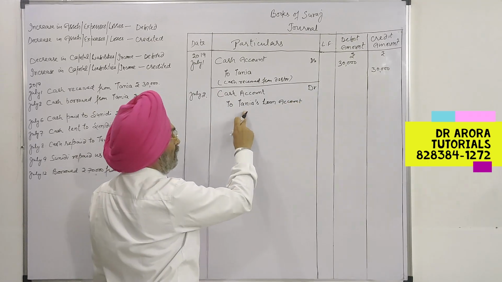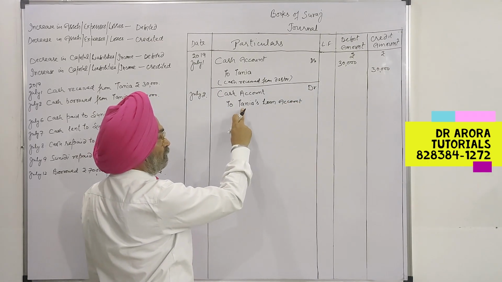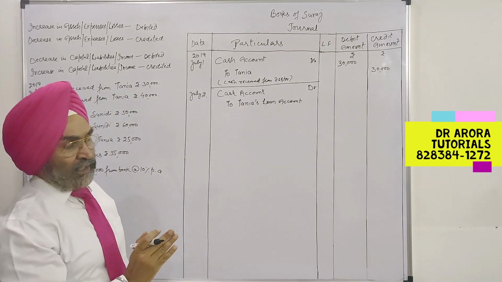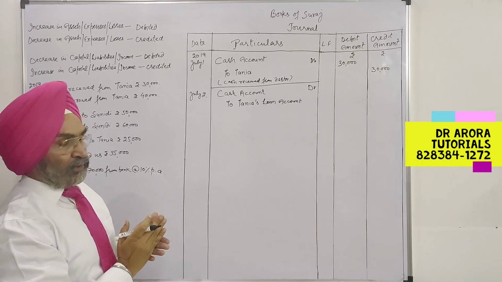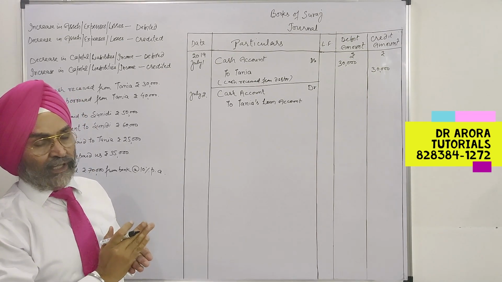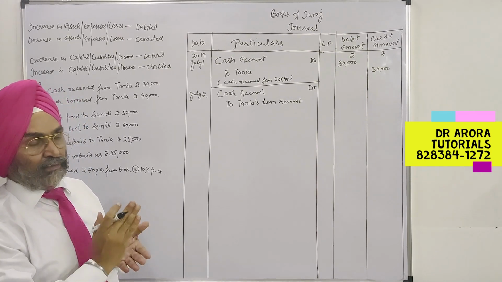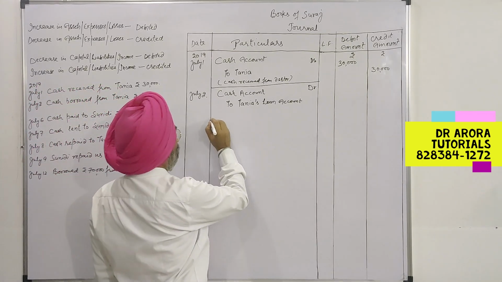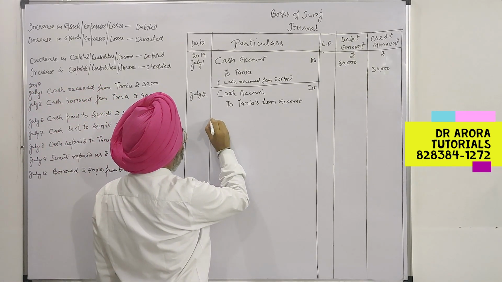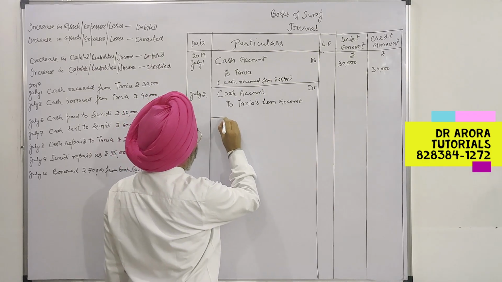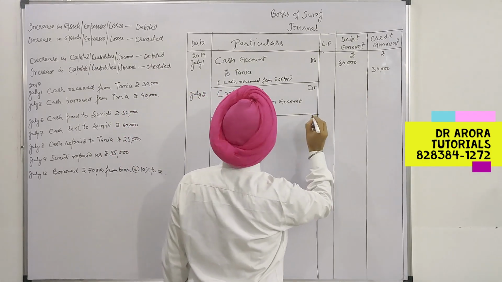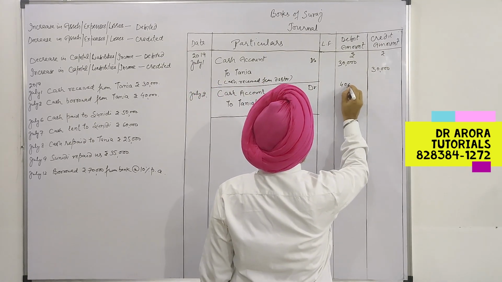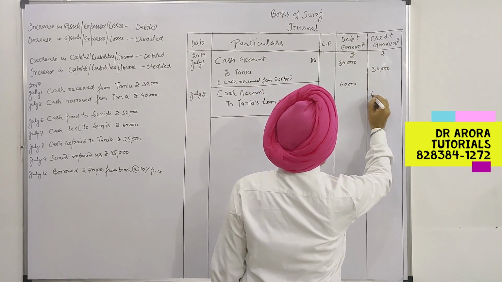It will not be to Tania, it will be to Tania's loan account. The person may be natural or artificial, and the name of the person will be used before the word loan. So this is 40,000.